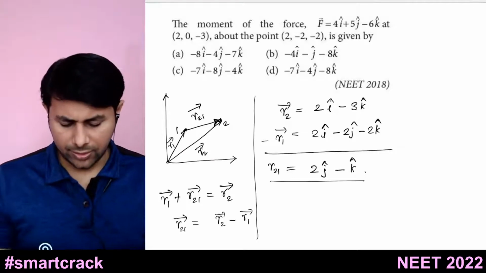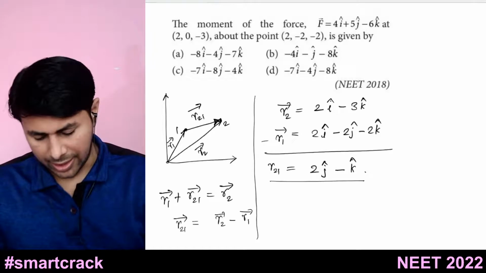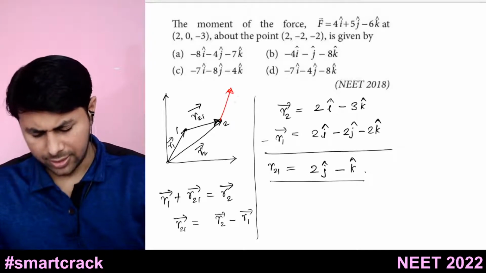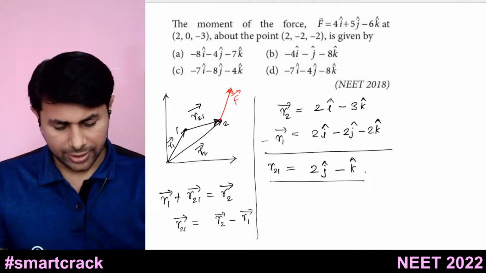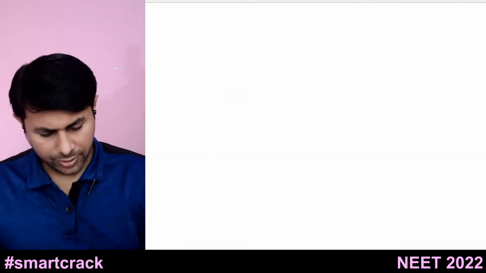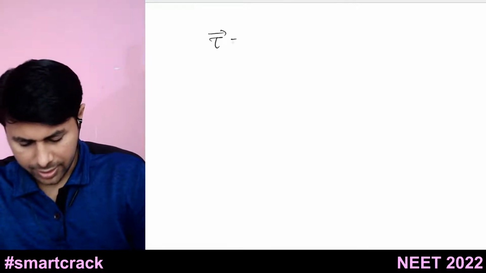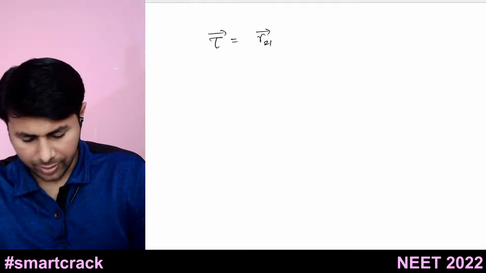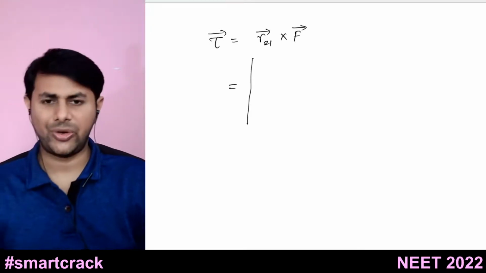Okay. So now once you find R21 bar, what will we take? It will be R21 bar cross whatever is the force, R21 bar cross F bar. Okay. So let's do that. Torque is equal to R21 bar cross F bar, and how do we find torque?